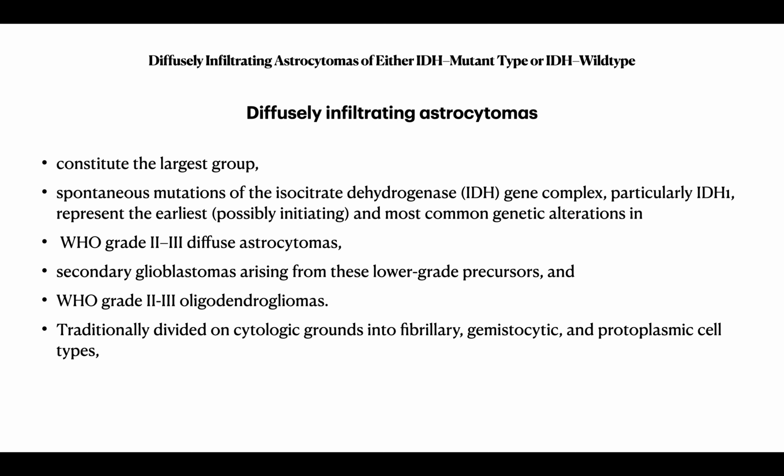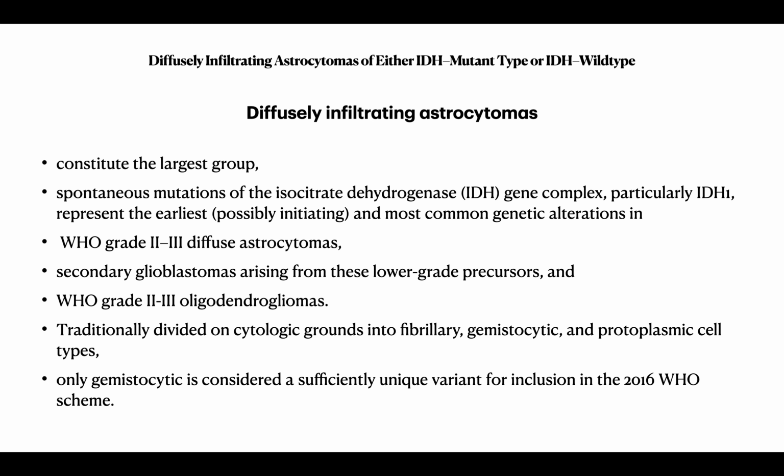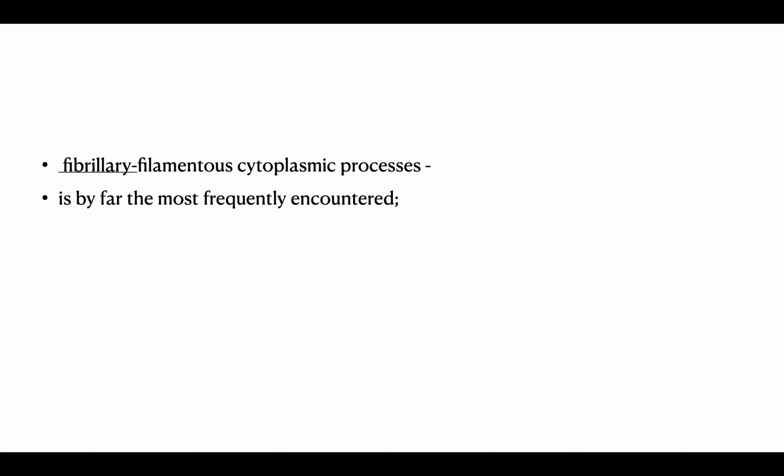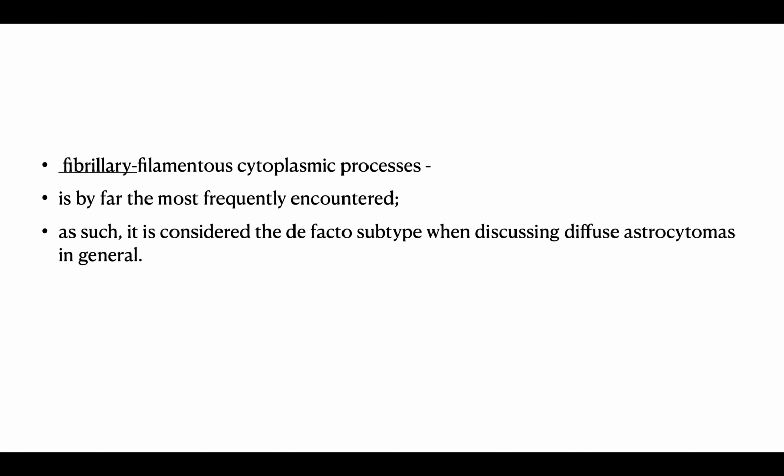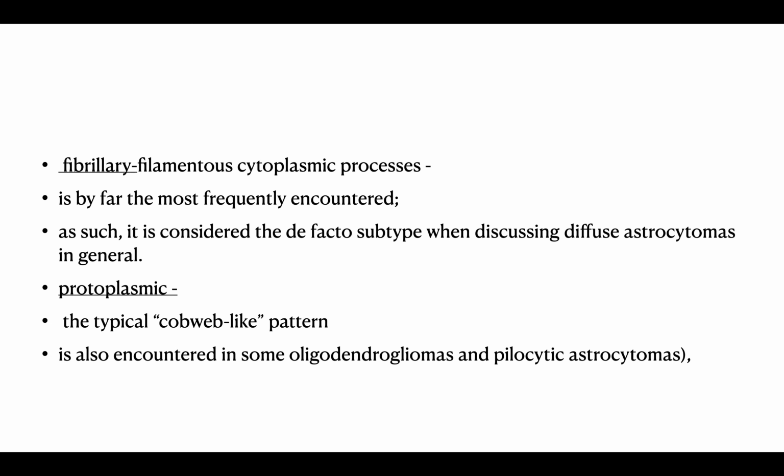So traditionally we divided the diffuse astrocytomas into fibrillary, gemistocytic, and protoplasmic cell types. But now in the WHO 2016 only gemistocytic is sufficiently unique. Coming to the fibrillary, it has the filamentous cytoplasmic processes, by far the most frequently encountered. As such, it is considered the de facto subtype when discussing diffuse astrocytomas in general. Protoplasmic has a typical cobweb-like pattern. It is also encountered in some oligodendrogliomas and pilocytic astrocytoma, so this is not reproducible. So it is discarded from the latest WHO classification.